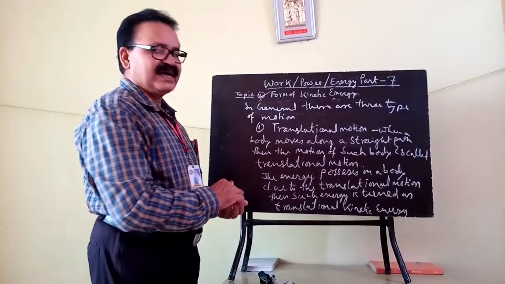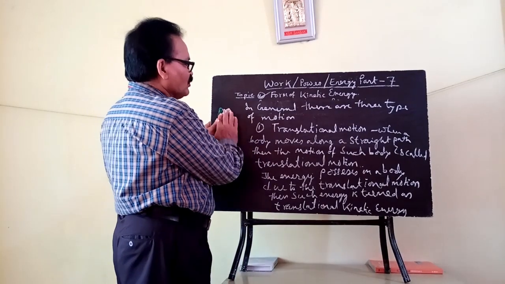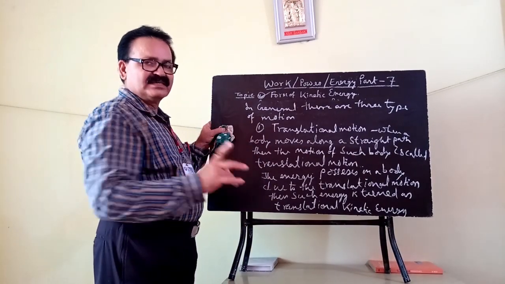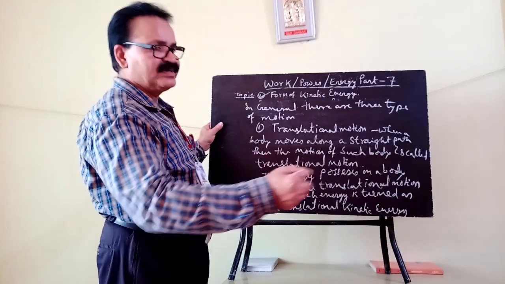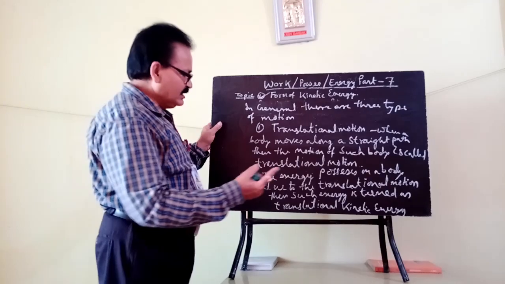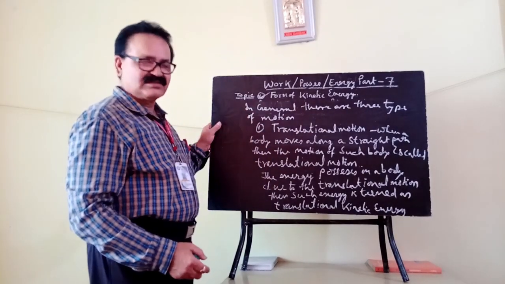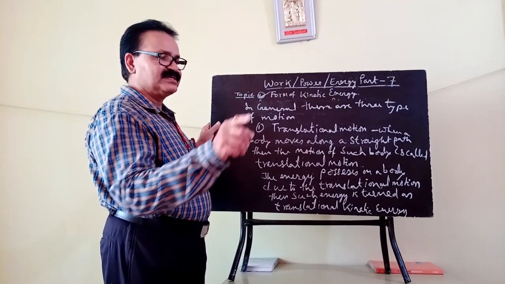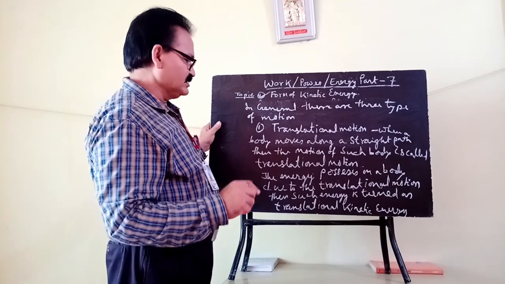Okay, an example of such kind of energy: suppose a car is moving on a straight road. The motion of that car is translational motion, and the energy possessed by that car is translational kinetic energy.